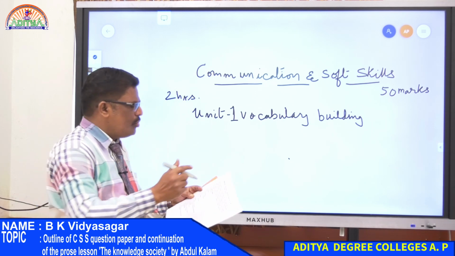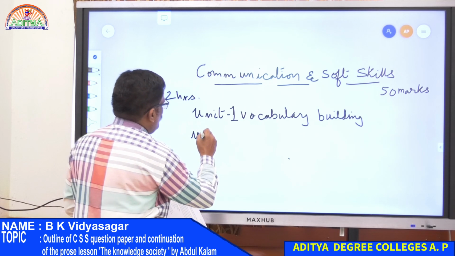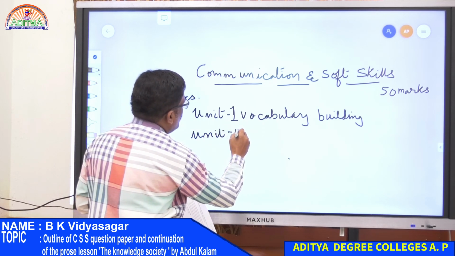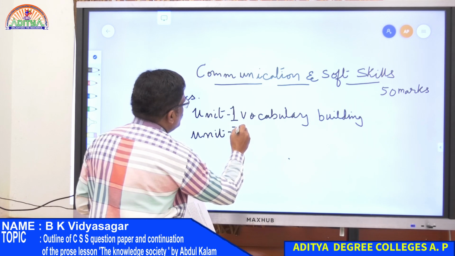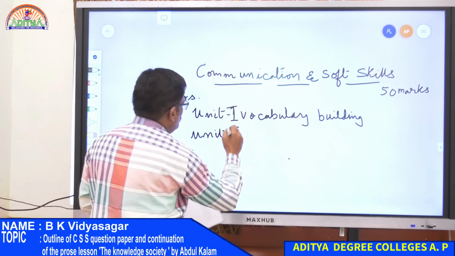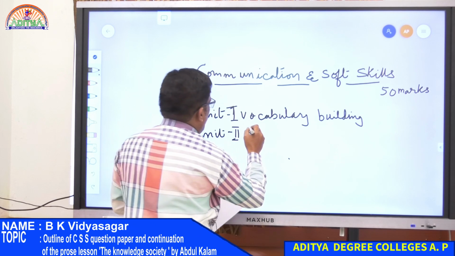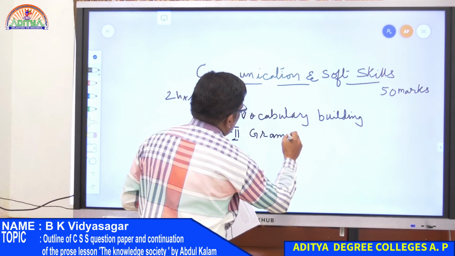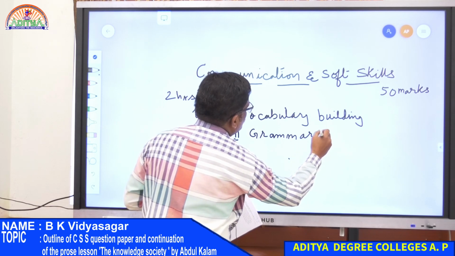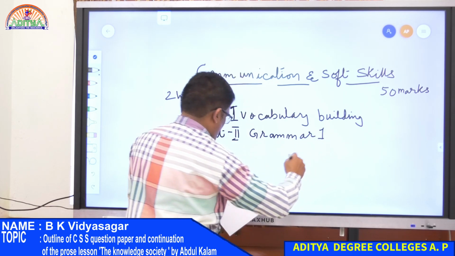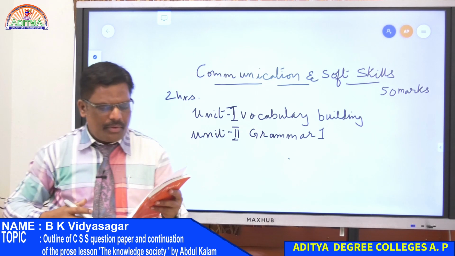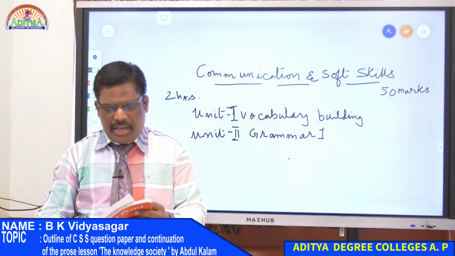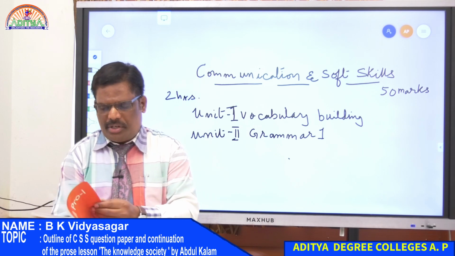And unit 2, you have grammar 1. In that grammar 1, types of verbs and subject verb agreement.